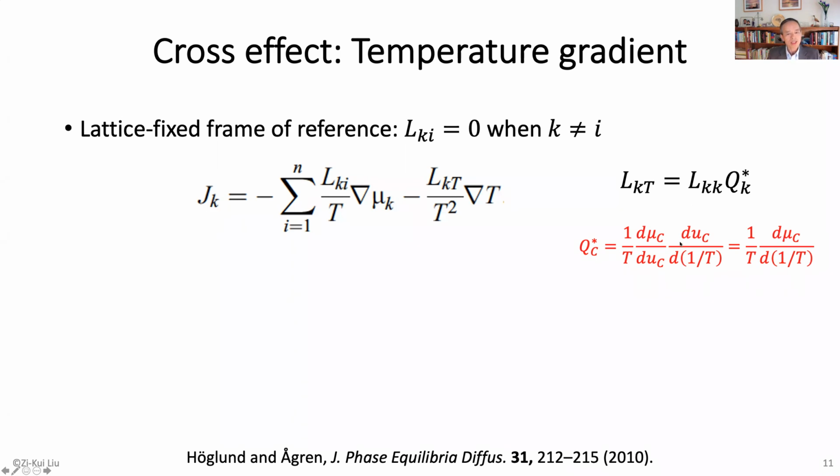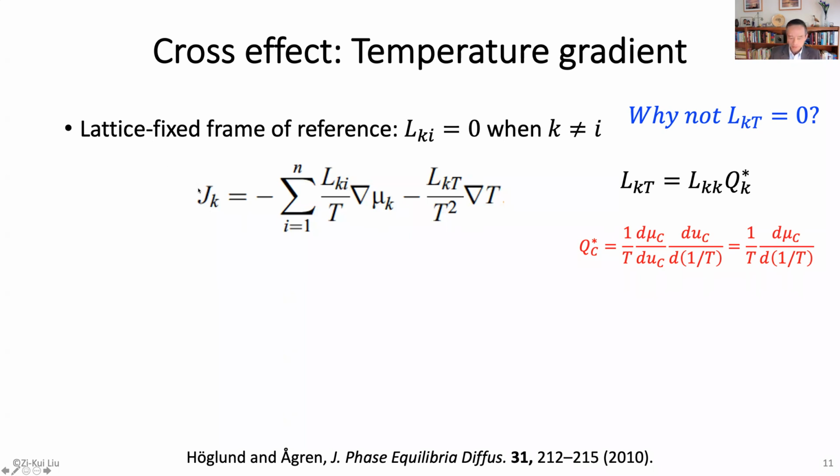Okay. Now the question here is, right? Think about this one. When the off-diagonal terms are 0, why don't you get this one equal to 0 too? That's actually the question, right? So we can talk about that a little bit later. This maybe should be 0 to start with, but then of course we have the cross term. We'll talk about that later too. Okay, so this is the lattice fixed frame of reference.